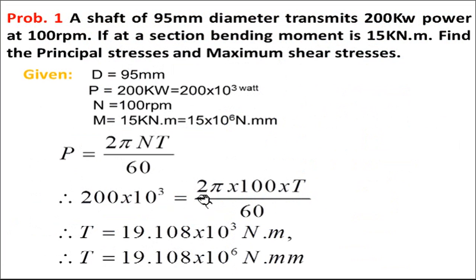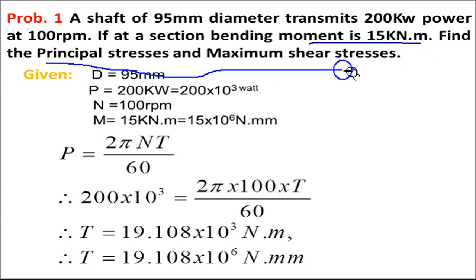Now see problem 1. A shaft of 95 mm diameter transmits 200 kilowatt power at 100 rpm. If at a section the bending moment is 15 kilonewton meter, find the principal stresses and maximum shear stress. Principal stresses means sigma max and sigma min, or we can say sigma P1 and sigma P2.